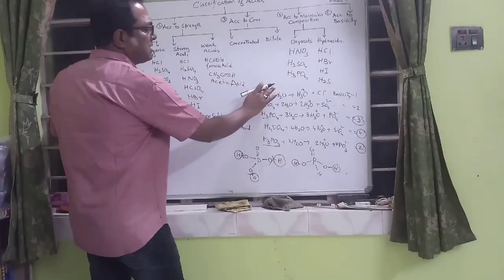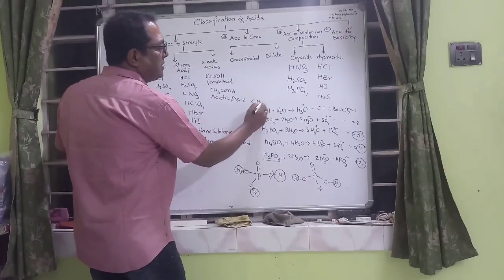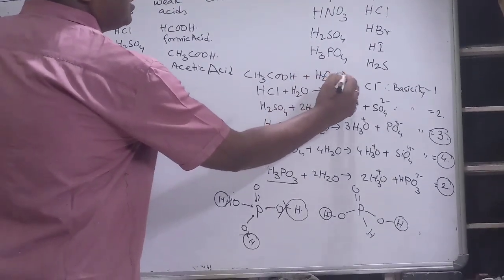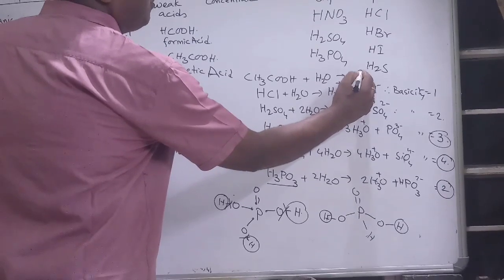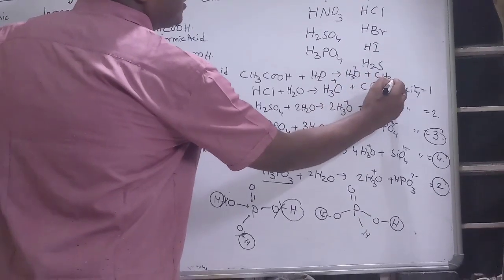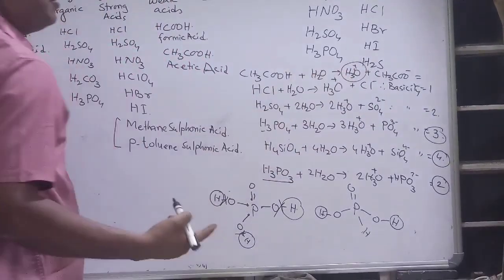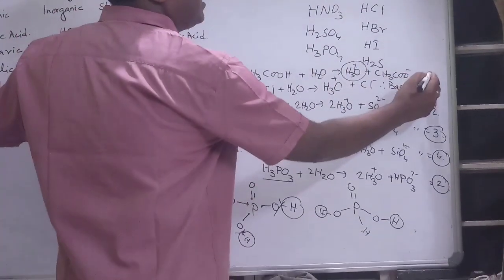If you have acetic acid, CH3COOH, and add it to water, it is going to produce only H3O+ ion and CH3COO minus. So they produce only 1 hydronium ion, so the basicity is again 1.